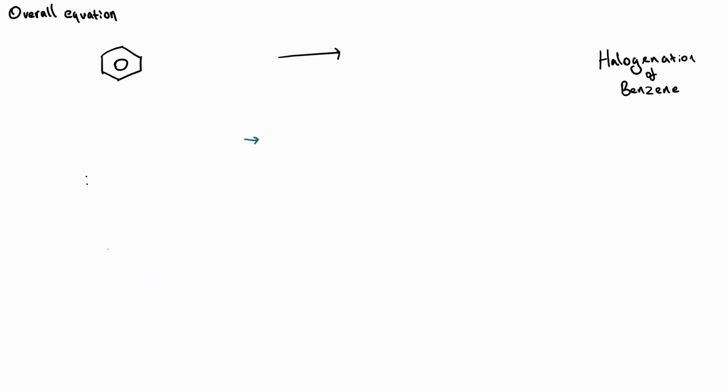Halogenation of benzene. For halogenation of benzene, you need to know the overall equation, the mechanism, the conditions, and the equation for the formation of the electrophile. I know halobenzene is being produced, so obviously a halogen is going to be needed. And I'm going to represent that with X. But in your exam, remember to be specific. And the other product that will be made is a hydrogen halide of some kind.